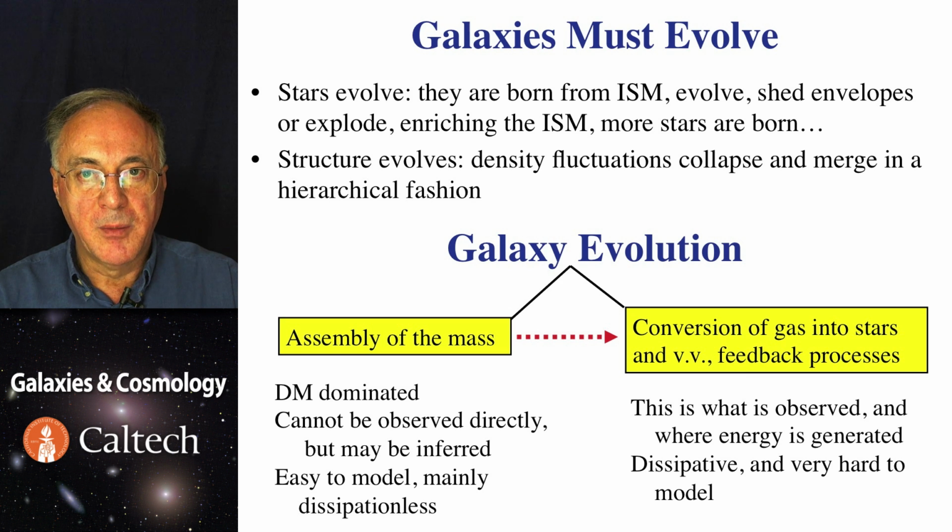So even though dark matter dominates the process of galaxy assembly because it's the dominant mass component, that's not what we see. What we see is the light, and from that we have to infer about the assembly of the mass as well.